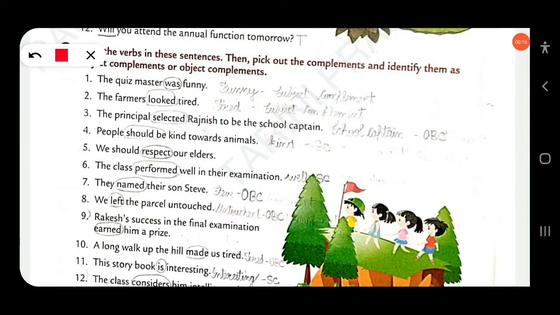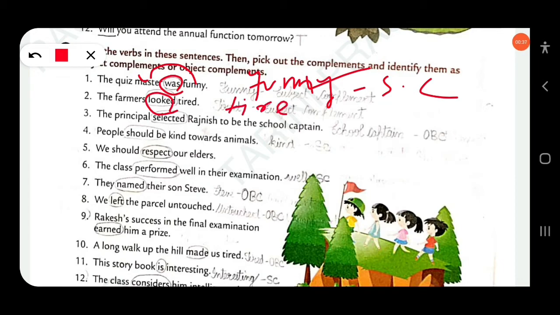The quiz master was funny. Here was is a linking verb, and funny is the subject complement. Funny tells more about the quiz master. That's why funny is a subject complement, SC. Clear? Then next, the farmers looked tired. Here looked is a verb, and tired is the subject complement, and looked is an intransitive verb.